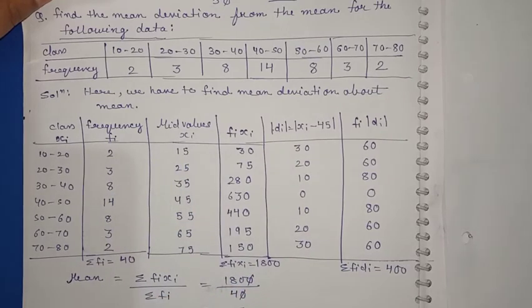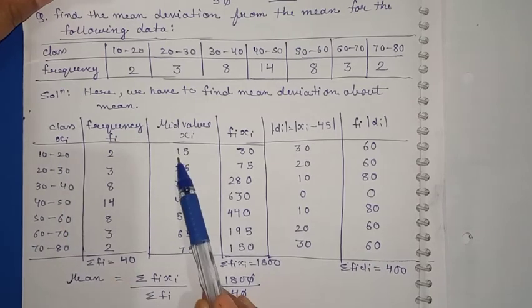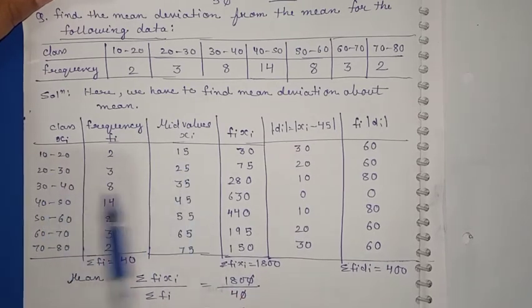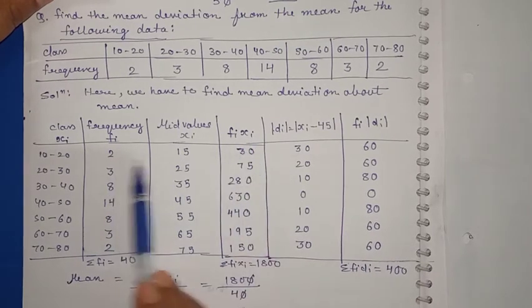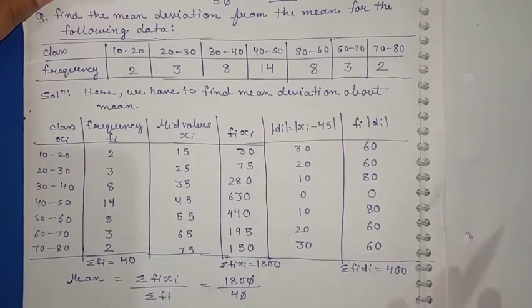Whenever there is a class you have to find the mid value. So for 10 and 20 the mid value is 15, 20 to 30 is 25, 30 to 40 is 35, 40 to 50 is 45. Finding the mean is very simple: we do fi into xi, and I am finding this with the help of the assumed mean method.